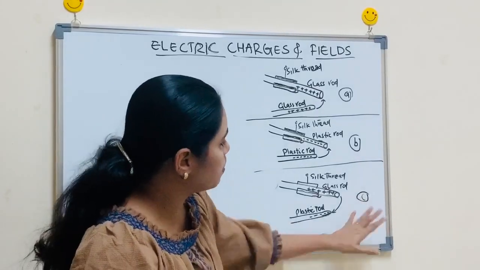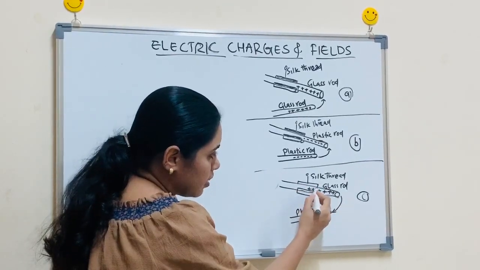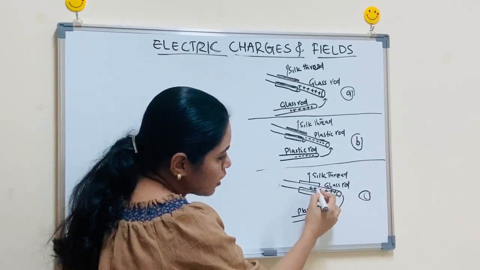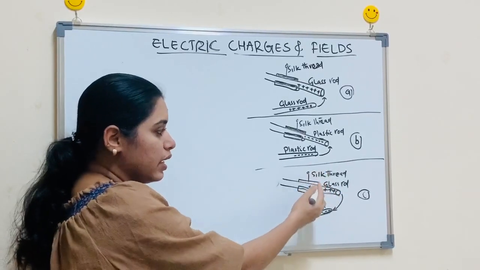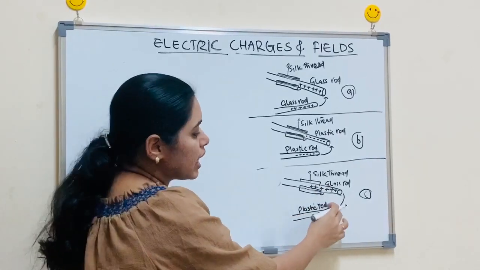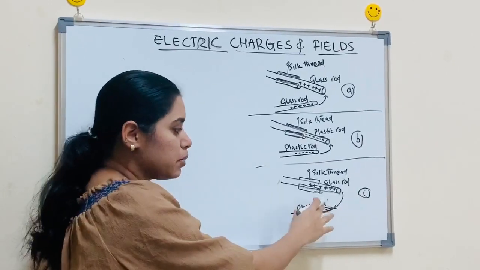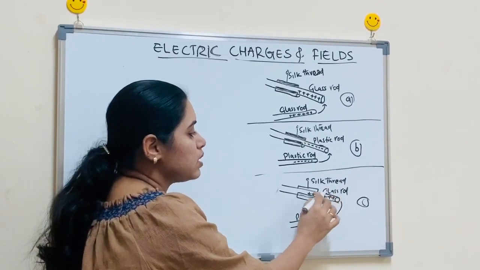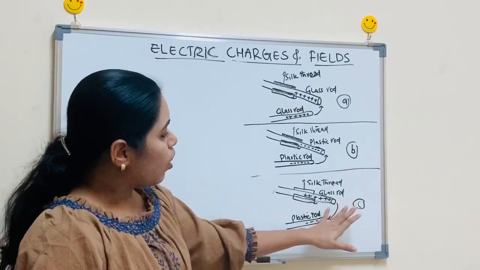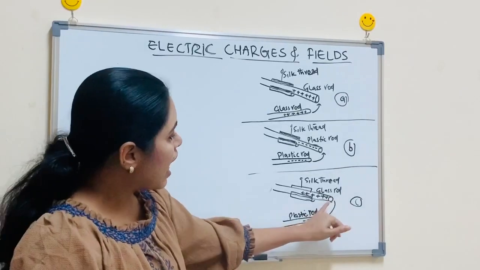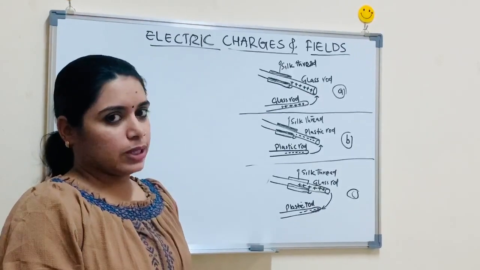Now what about this third picture? Here, this glass rod is rubbed with the silk thread, and we studied that the glass rod will acquire some positive charge. Here, this plastic rod is also rubbed with the silk thread, and the plastic rod gets negative charge due to the rubbing. When this negatively charged plastic rod is brought in contact with this positively charged glass rod, they will attract because they have opposite signs, or they are unlike charges. One is positive and one is negative. So they will attract each other.